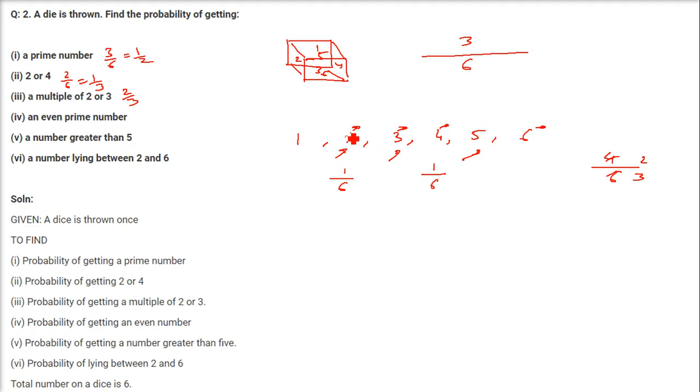An even prime number. So there is only one, that is 2. 2 is an even prime number. So the favorable cases are only 1 and the total is 6. So 1 by 6. A number greater than 5. So the number greater than 5 is only 6. So again the probability of getting a number higher than 5 is 1 and the total is 6. So 1 by 6. A number lying between 2 and 6. So 2 and 6 are not included. So 3, 4, 5, these lie between 2 and 6. So how many are these? 1, 2, 3, 3 numbers. And the 3 are the favorable cases and the total number of cases is 6. So 3 by 6, again it is 1 by 2.